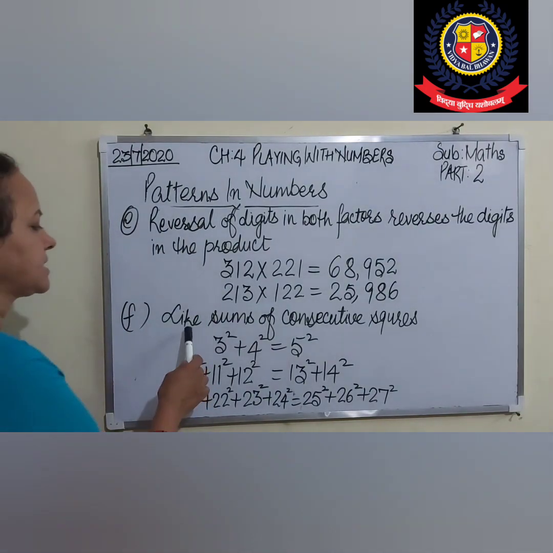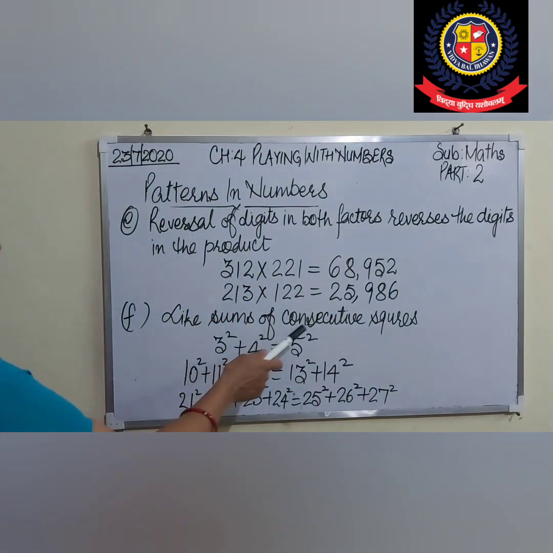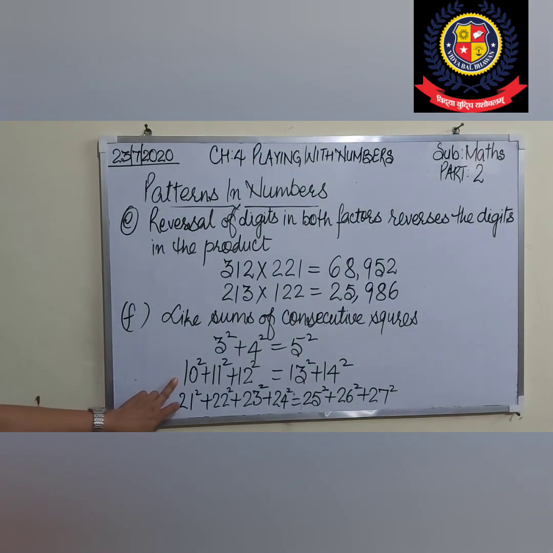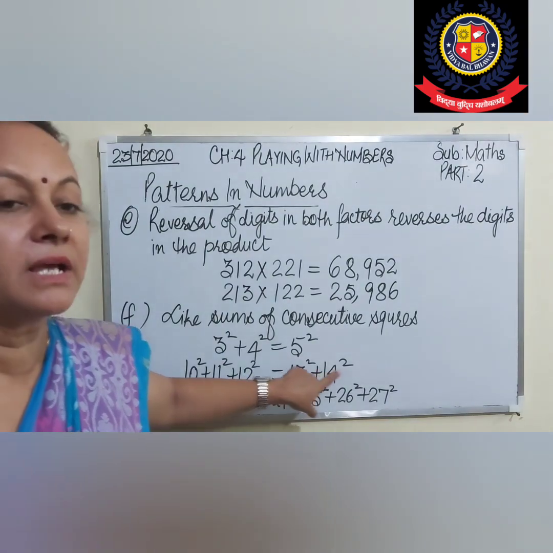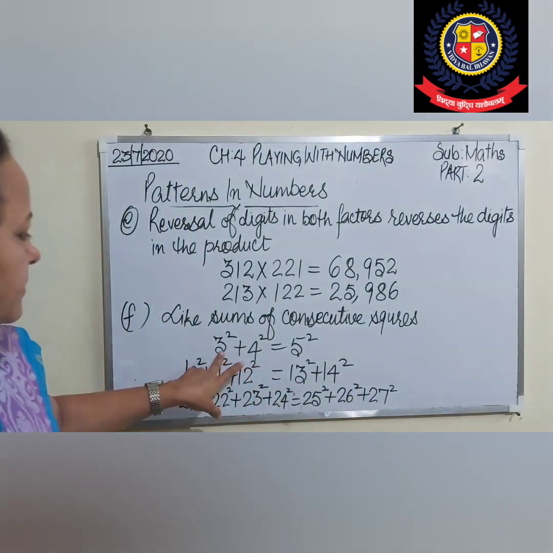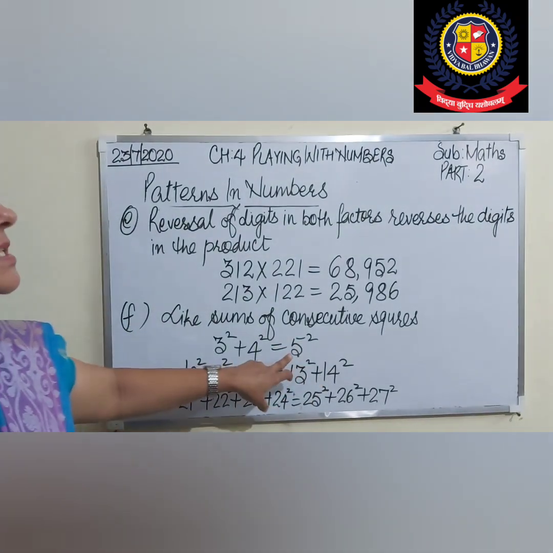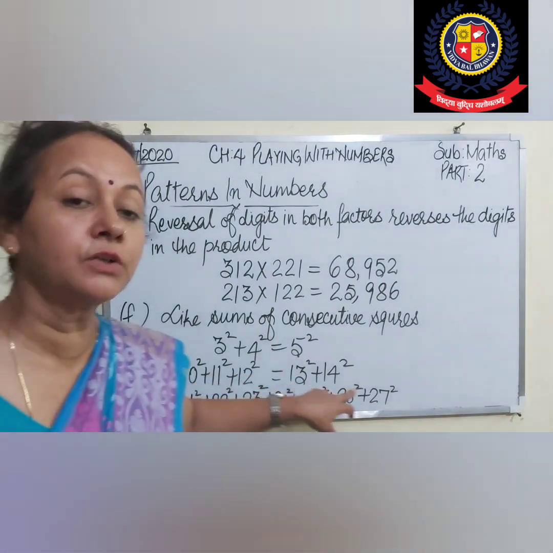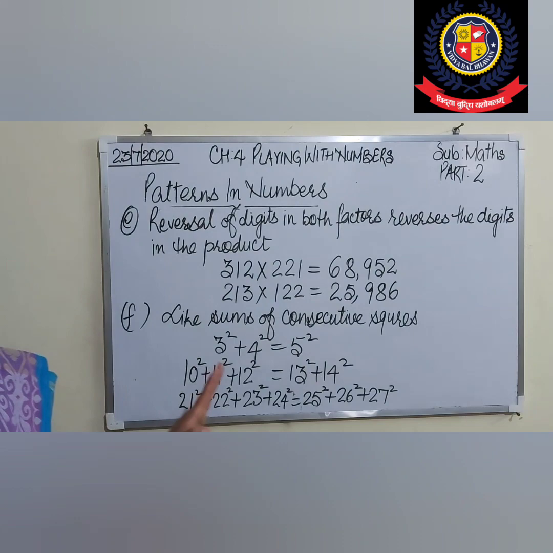Next pattern is like sums of consecutive squares. Like 3 square plus 4 square is equal to 5 square. Next numbers we have opted: 10 square plus 11 square plus 12 square, this will be 13 square plus 14 square. See, if there are 2 digits, the count on the right will be 1 digit less, the square of 1 digit. Here I have taken 3 digits, here I have taken 2 digits. This depends on the number of digits on the